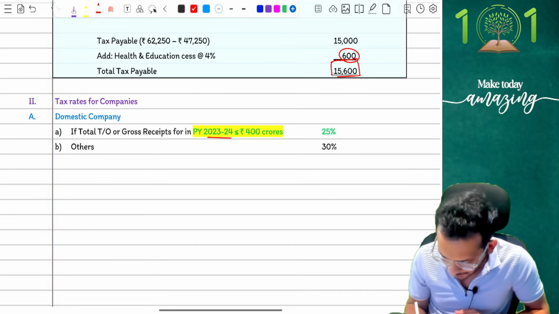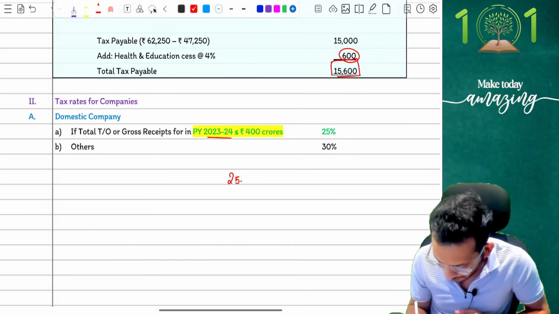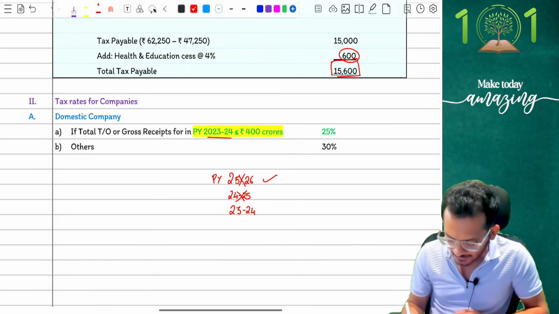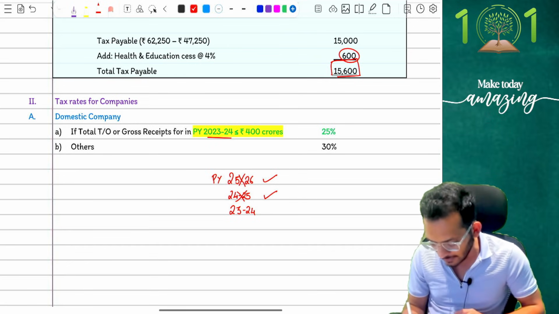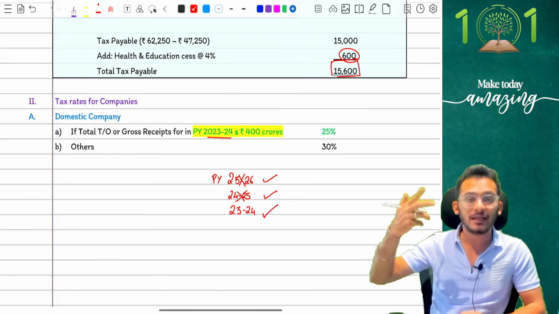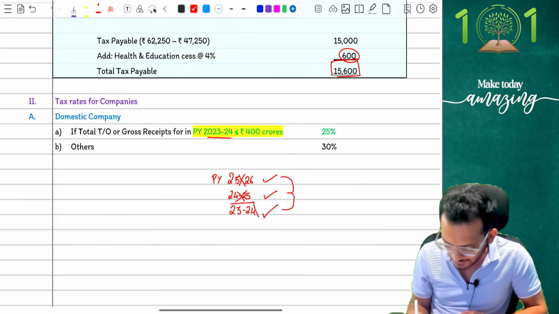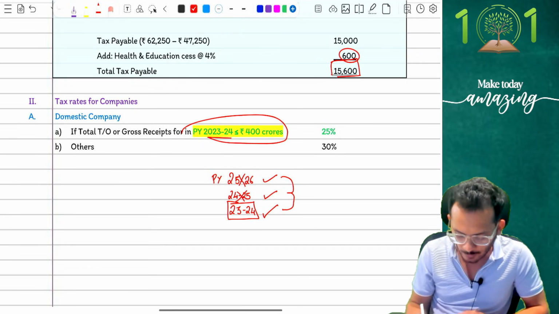So what are you doing? You're simply telling that if I am writing exam for PY 25-26, I'm going to ignore PY 25-26, I'm going to ignore PY 24-25 and I'm ranking 23-24. So this is my previous year. I need to take previous year, meaning 2 years before. So from 25-26, take 2 years before, which means 23-24 is what you need to take. And that's what they've confirmed to you.